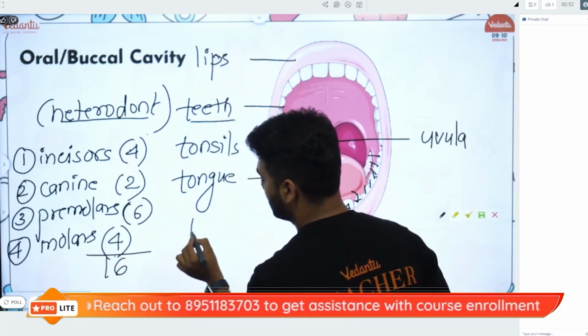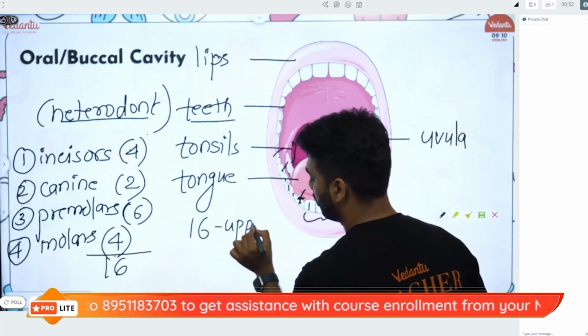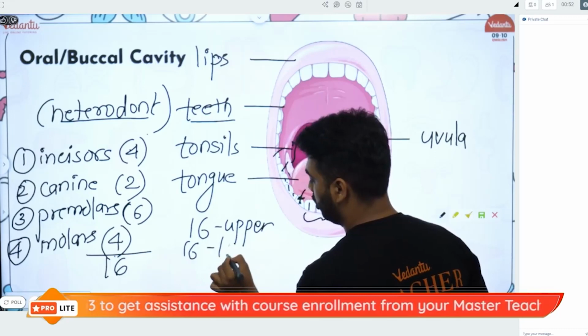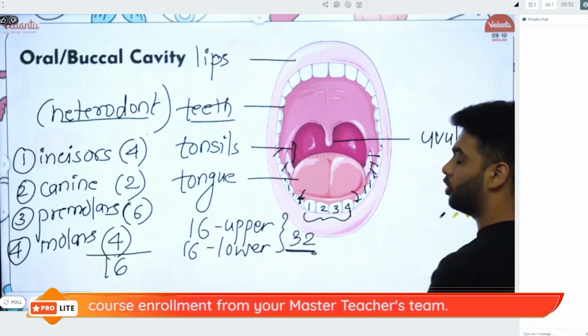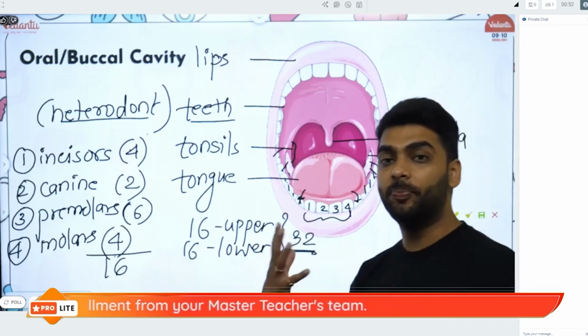Total it is 16, and 16 in the upper jaw, 16 in the lower jaw. Total there are 32 teeth. When I talk about 32 teeth, these are the permanent teeth.